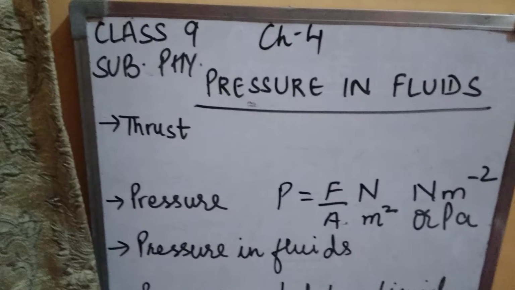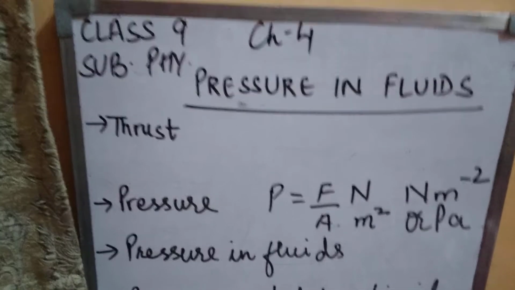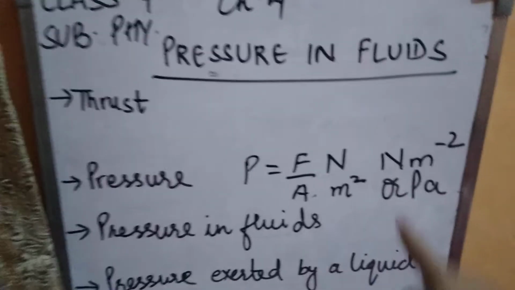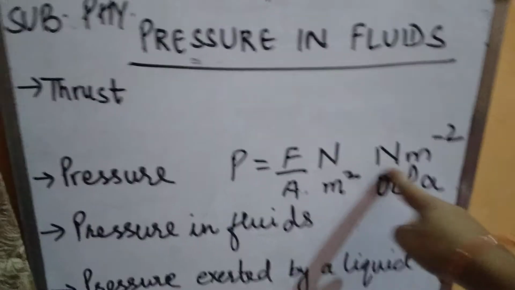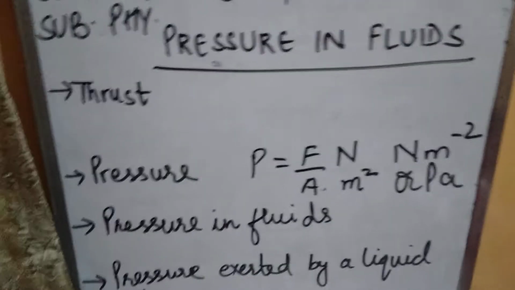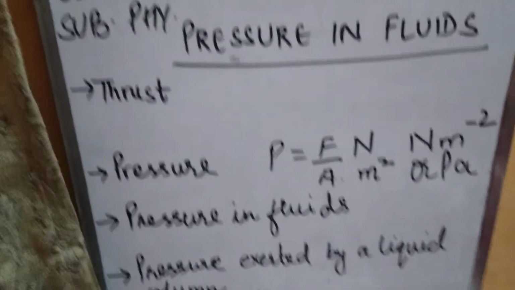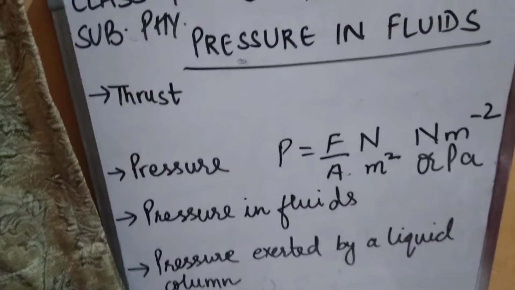Now children, the CGS unit of pressure is dyne. Instead of Newton, we will write dyne, and meter will be converted into centimeter. So it is dyne per centimeter square. Now coming to the next topic, factors affecting the pressure.